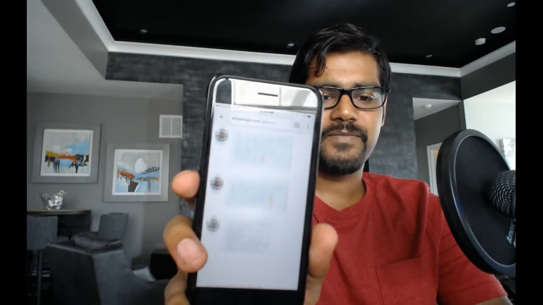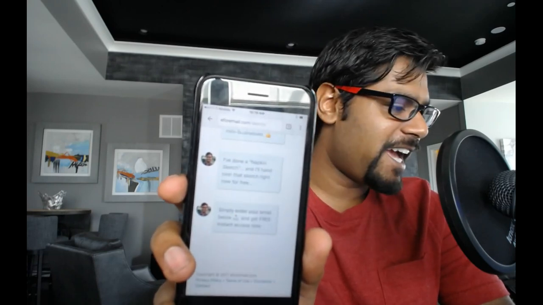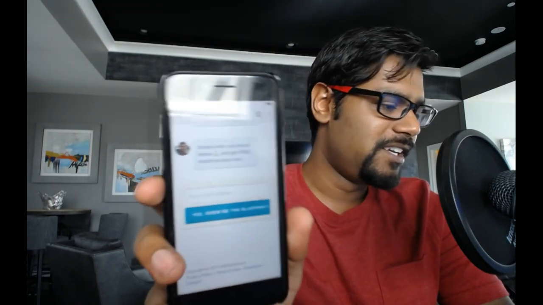You see? Damn. This looks pretty good, nice. It actually looks like an actual chat is going on. All right, so it looks pretty good on mobile phones.